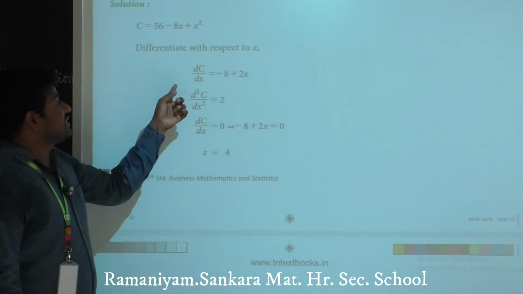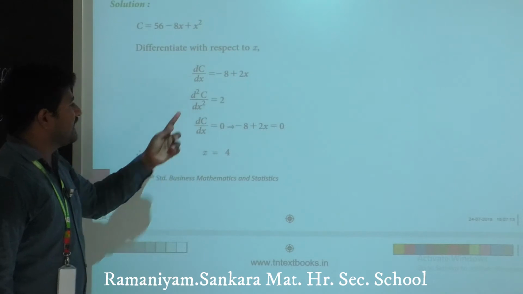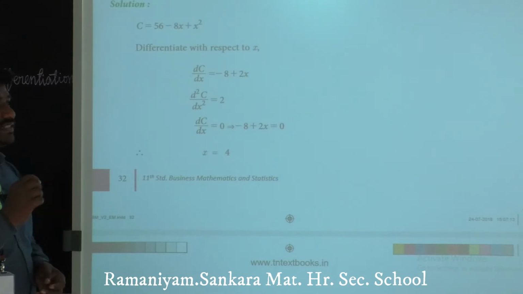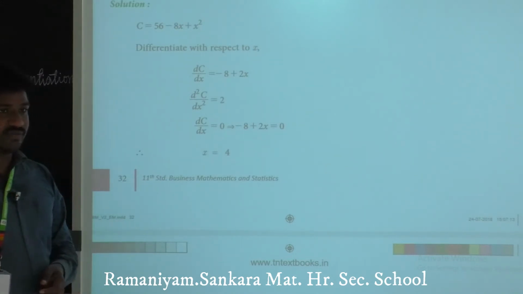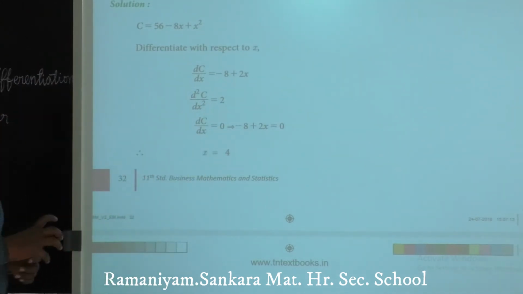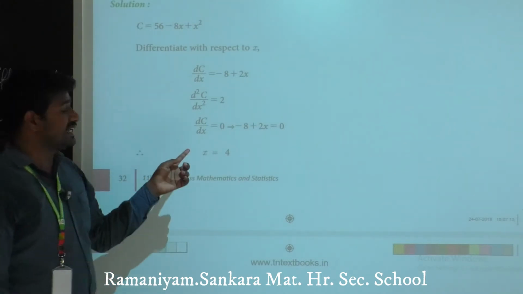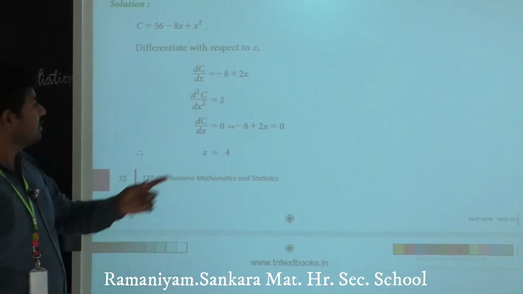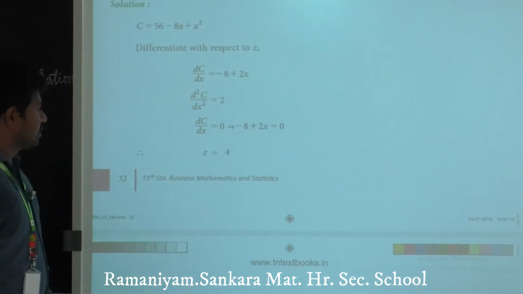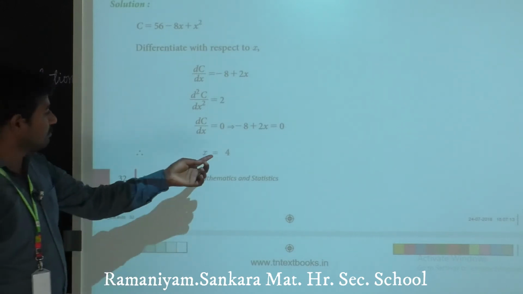Again we differentiate the first derivative with respect to x. What is the result? d square C divided by dx square equals 2. Differentiation of minus 8 is 0, plus differentiation of 2x is 2. Finally we will have the result 2. Now we have to equate the first derivative to 0. So dC by dx, the first derivative, equated to 0: minus 8 plus 2x equals 0. So 2x equals 8, x equals 8 by 2, x equals 4.